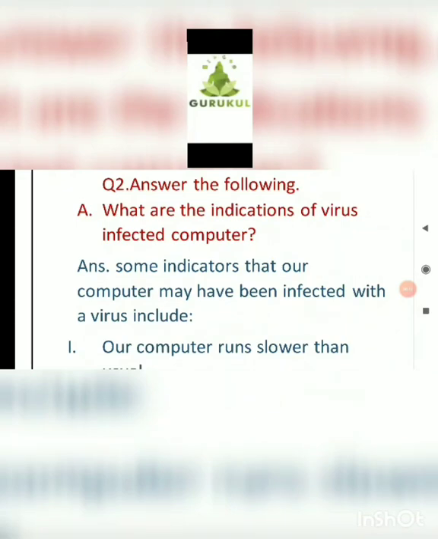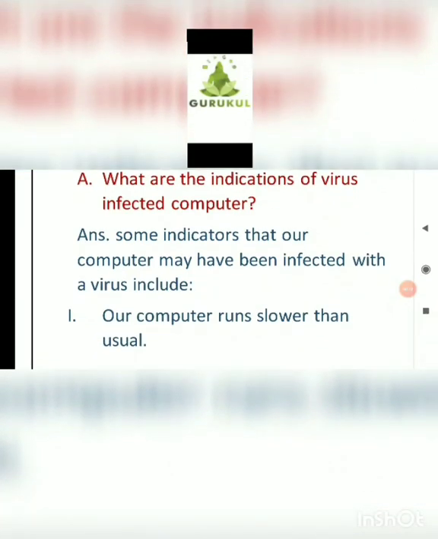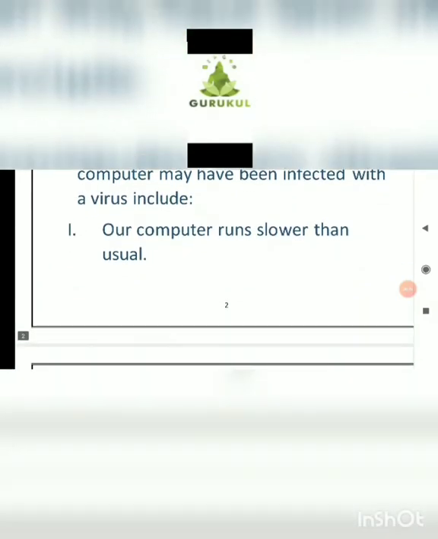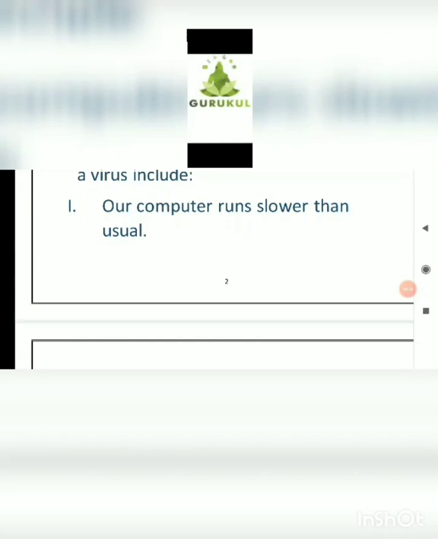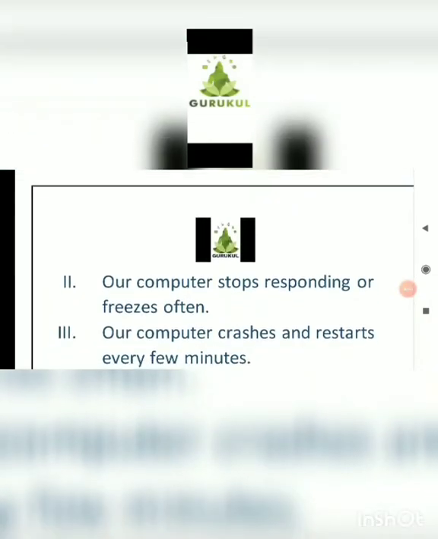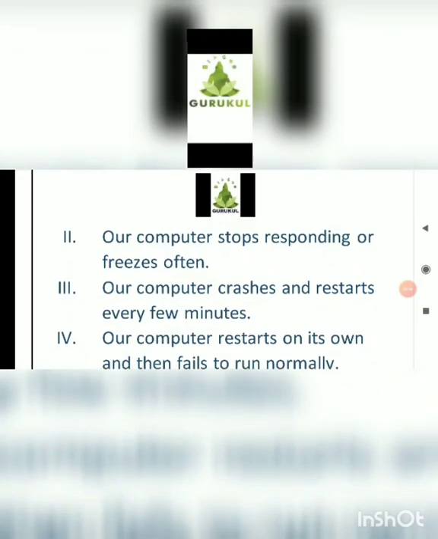Some indicators that our computer may have been infected will be shown if it is infected by a computer virus. First, our computer runs slower than usual, which means the processing speed of the computer system will decrease. The second one is our computer stops responding or freezes often. Sometimes your computer system will be halted or will not respond to any instructions. This will happen if the computer is infected by a virus.